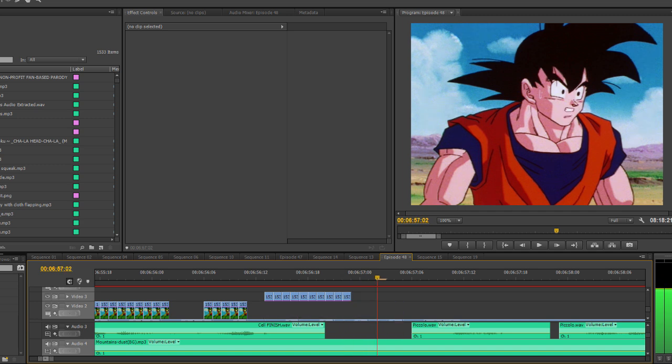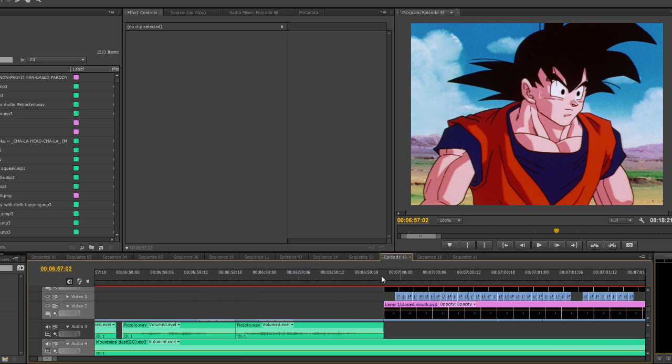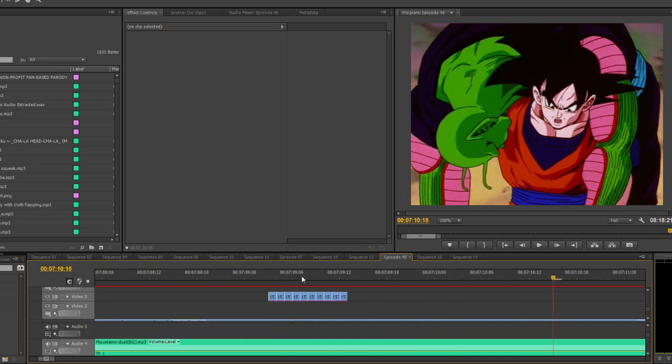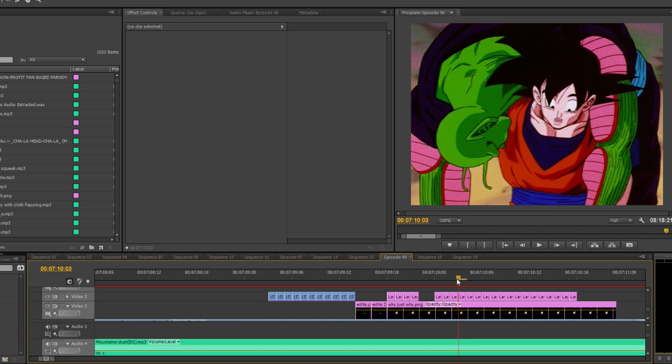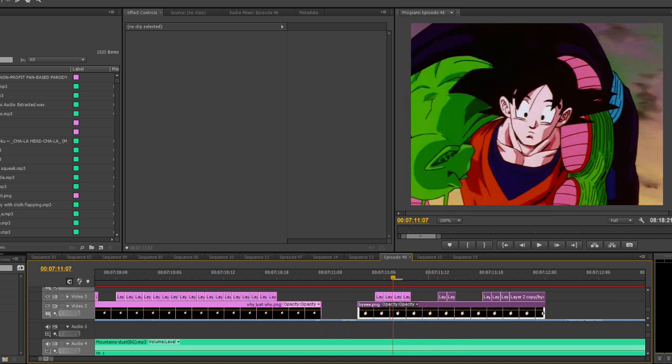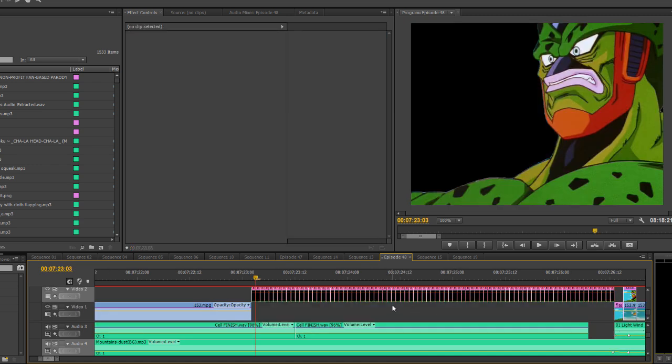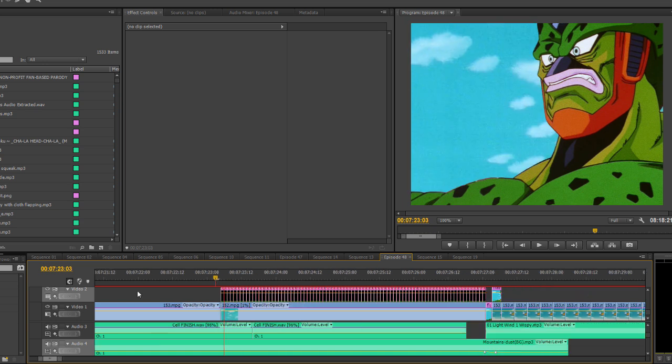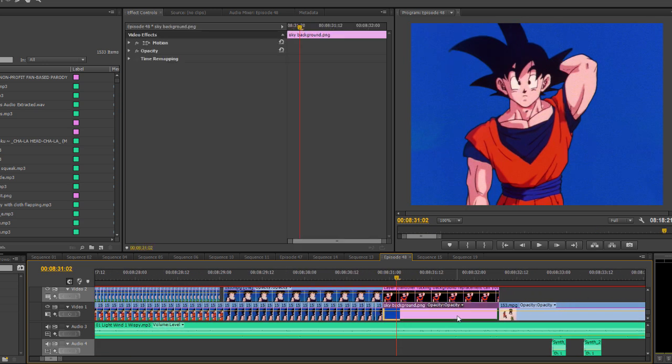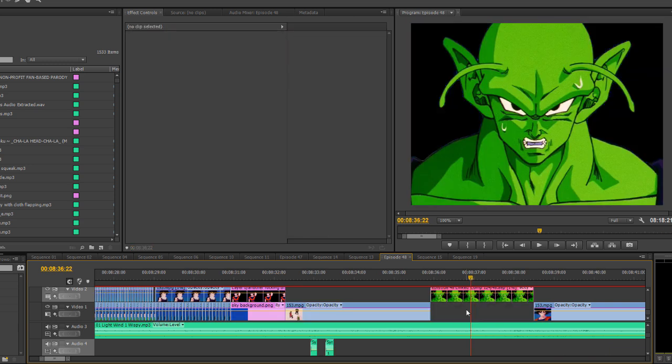See, this shot of Goku is simple. I wanted him to look a little less shocked, so I gave him a closed lip flap that was a little less intense and enlarged his pupils a bit. But for these next few shots, I needed him to not look so angry, more neutral. So I redrew these 3 shots. As well, this shot of Cell is from another scene with a different background. This shot of Goku has a new background, as does this shot of Piccolo.